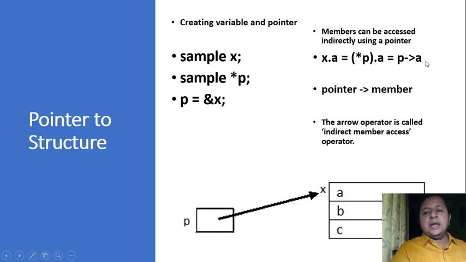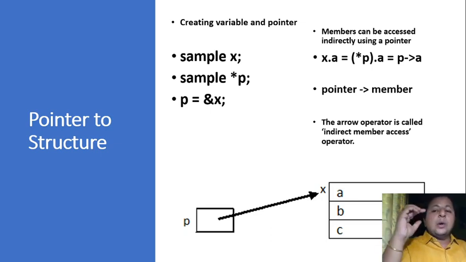Okay. So as I said, we can use pointer arrow member. Example is here, p arrow a. So when I say pointer arrow member, I'm not accessing the member from the pointer. I'm accessing the member from the variable which is pointed to by the pointer. For example, p arrow a doesn't belong to p. a belongs to the variable x which is pointed to by p. And currently, because p points to x, my p arrow a may get interpreted as y dot a also if my p leaves x and now points to y. So in general, if I say p arrow a, what is it? It is a of that variable which is currently pointed to by p.